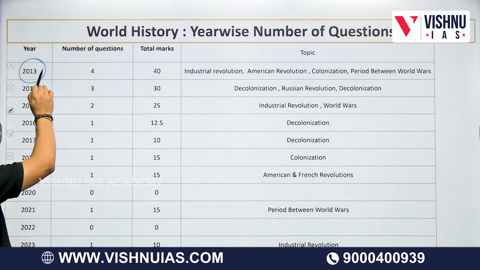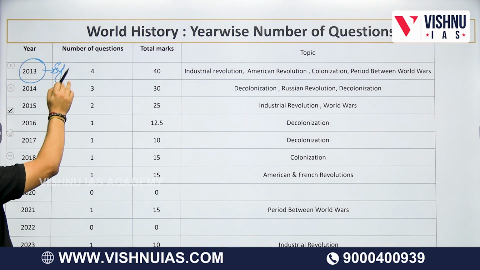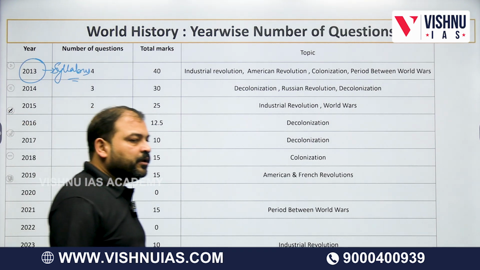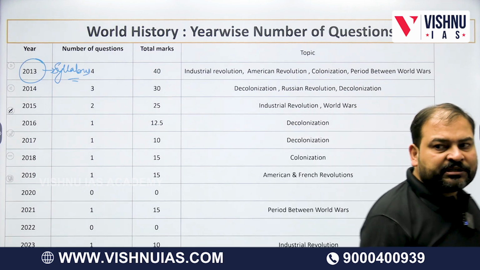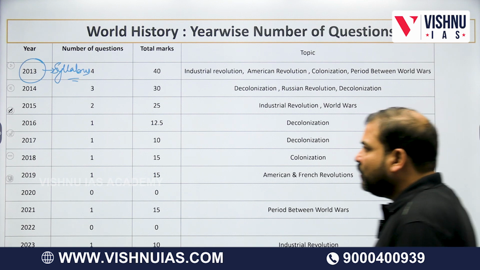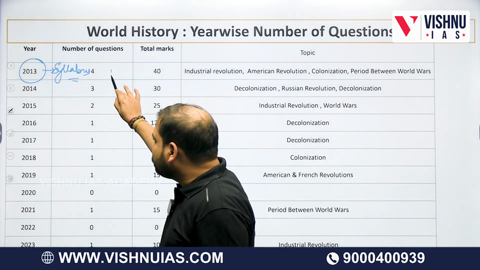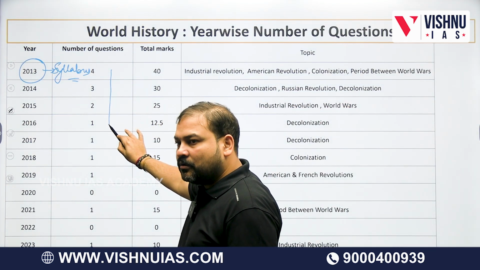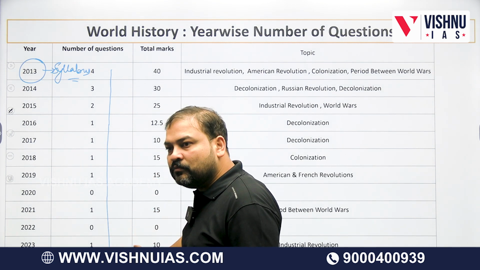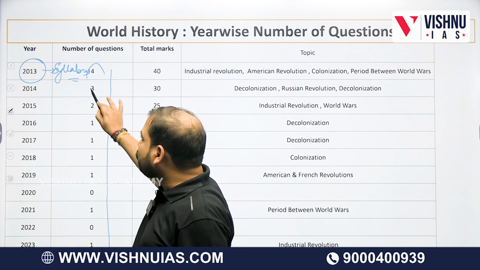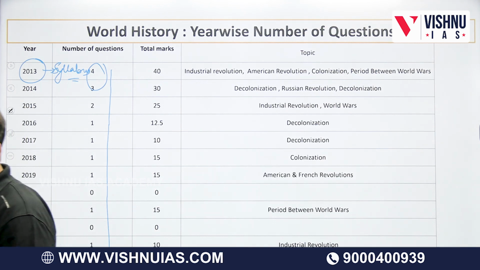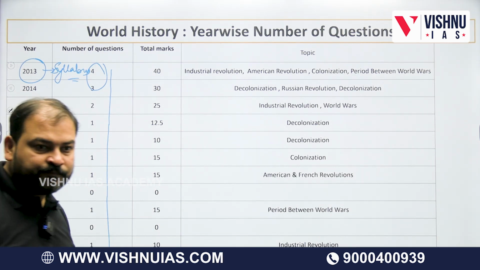Guys, 2013 we take because this is the year when the syllabus of UPSC had totally changed. And if you see, 13 is the best year when it comes to UPSC. So it is like 4, 3, 2, 1, 1, 1, 1, 0, 1, 0, 0, 1, 2. So barring these 2 years, the number has not gone beyond 2. It has remained between 0, 1 or 2.